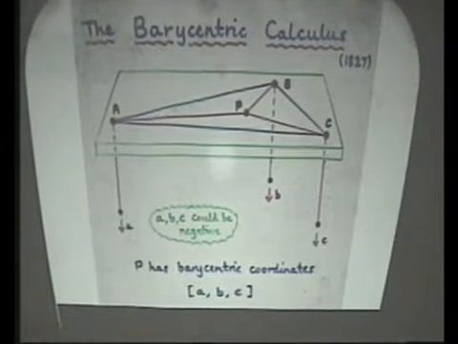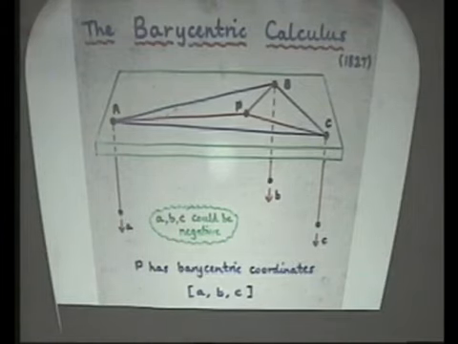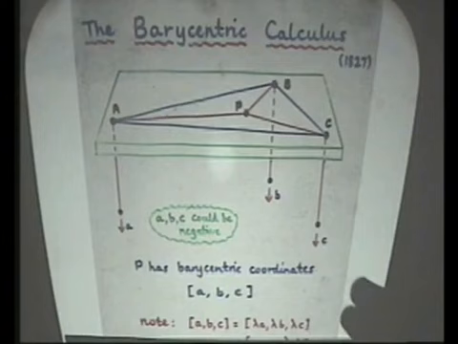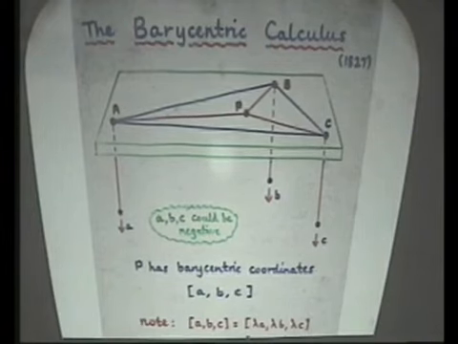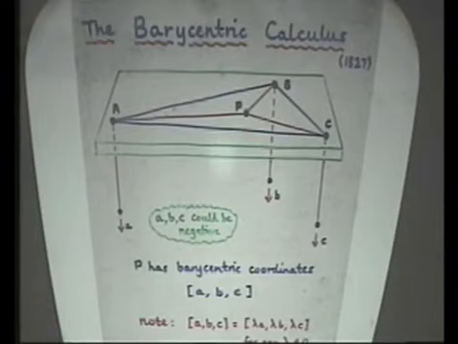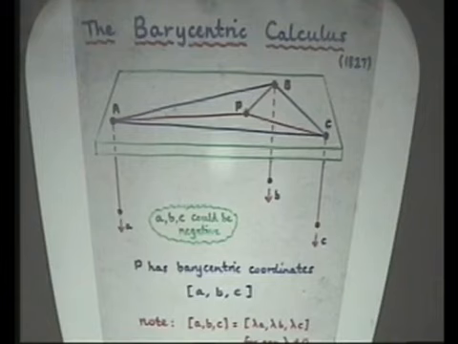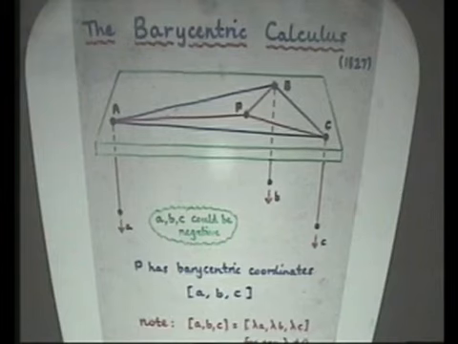B, and C. And these are quite interesting because, first of all, if I double each of these weights, then the point will stay in the same place. So ABC is the same as any multiple of it. So the point 1, 2, 3 is the same as the point 2, 4, 6, which is the same as the point 10, 20, 30. They are all the same point. So in this geometry, each point has three coordinates, but they're only determined up to multiples. As I say, 1, 2, 3 is the same as 2, 4, 6, and so on. So you're playing this game, and the points are triples of numbers A, B, C. You don't allow the point 0, 0, 0.